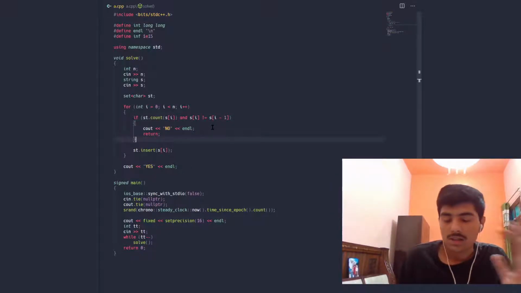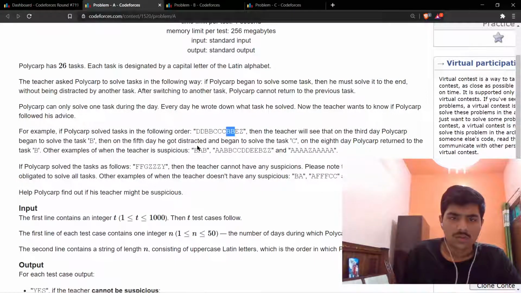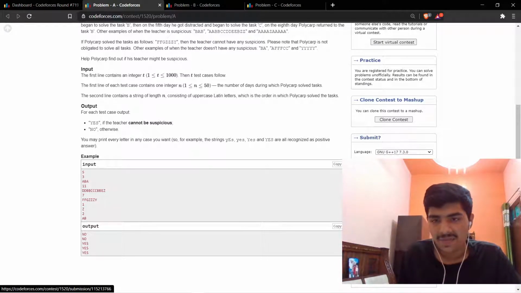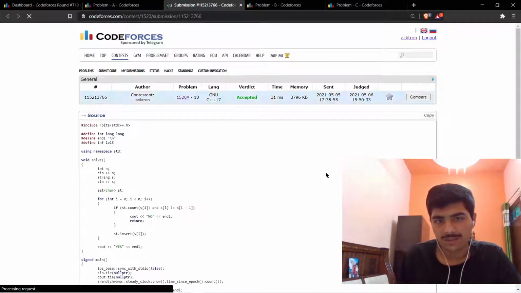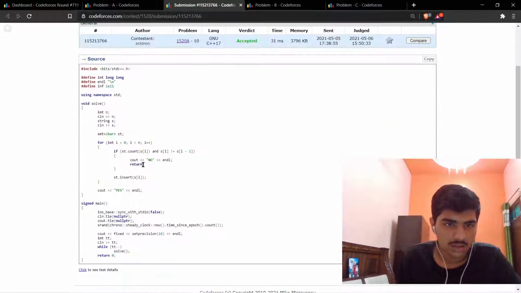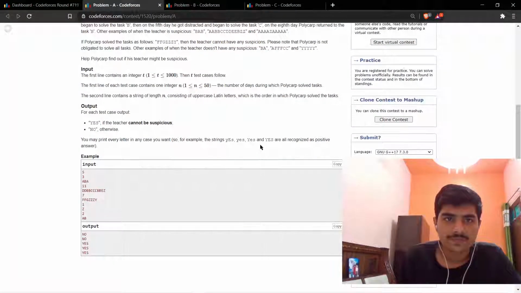Else, if the whole string goes correctly, then we are going to print yes as our answer. Okay, so this much is problem A. If I took much time for this problem, then sorry for that. And yeah, I got accepted on this. Okay, this is the same code as this one. Let's move on to problem B.